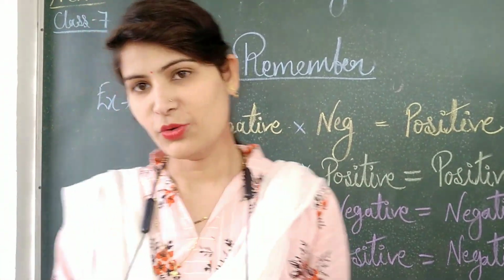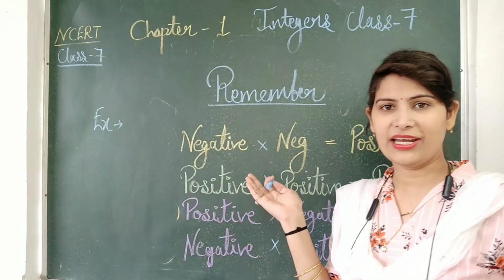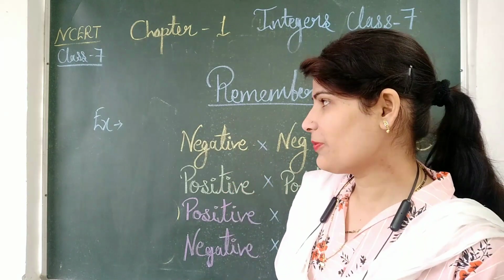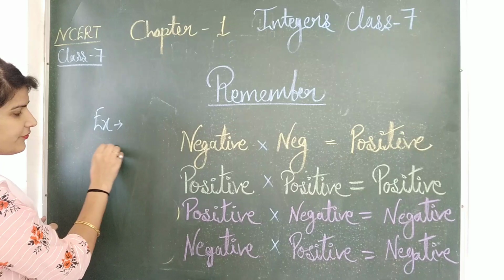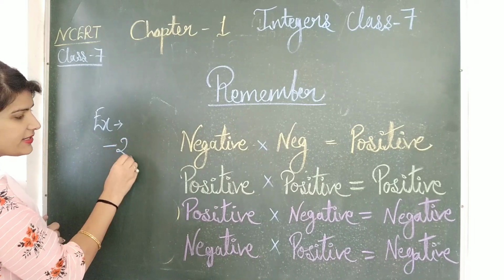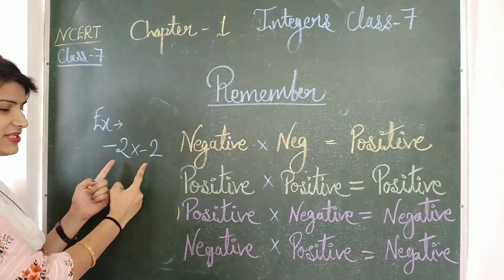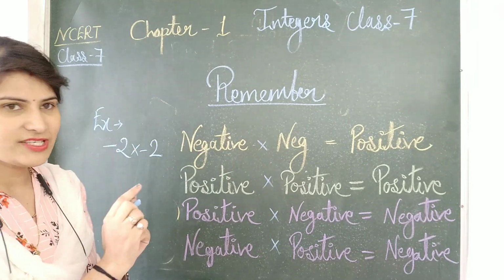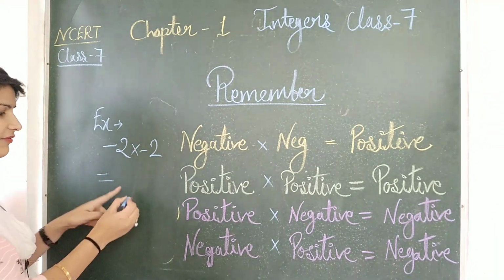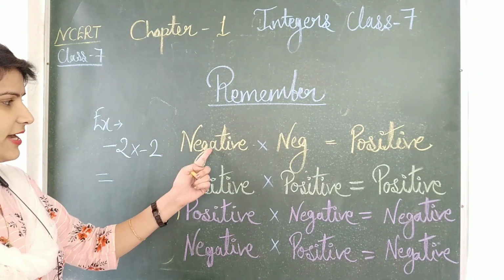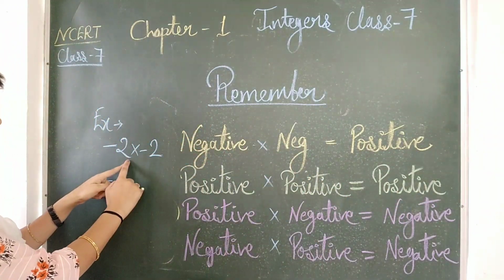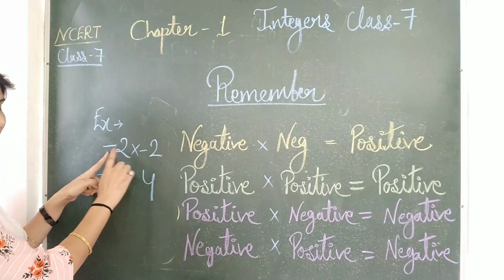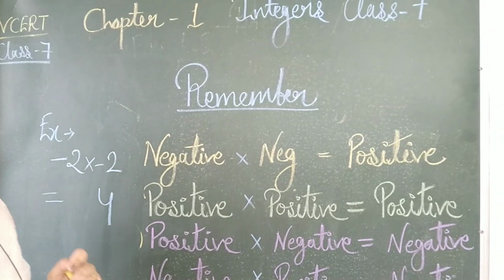You may have lots of doubts, right? What is this negative, negative, positive and all? So let us take an example. If the product of minus 2 and minus 2, two negative integers, the result will always be positive. As you see, negative negative gives positive, so 2 into 2 is 4 and minus into minus is plus.